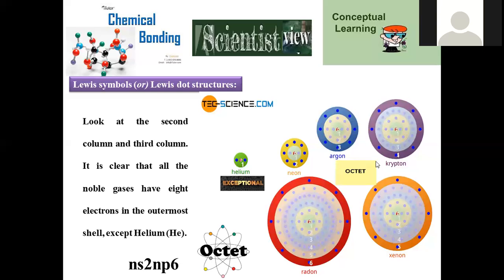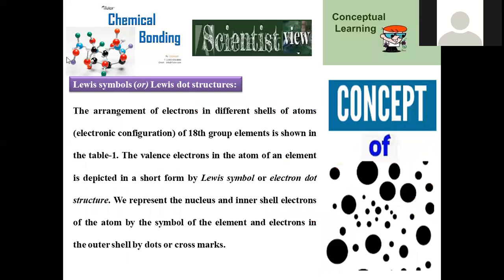Here it is clearly mentioned that neon, argon, krypton, xenon, and radon all have ns2 np6 configuration, exceptionally helium with only 2 electrons. So it is a kind of system with a slight violation of the octet rule, but still obeying stability too.